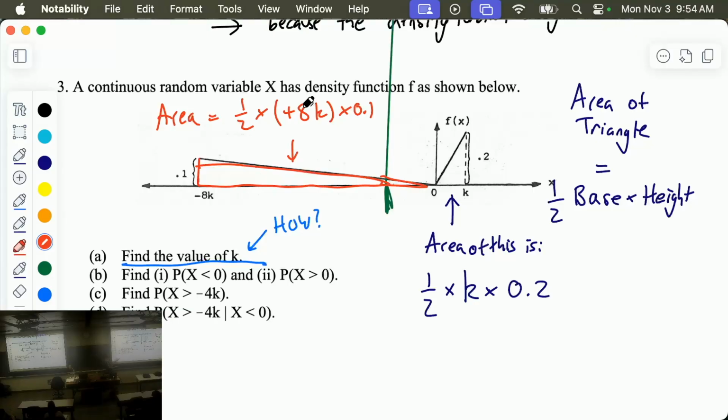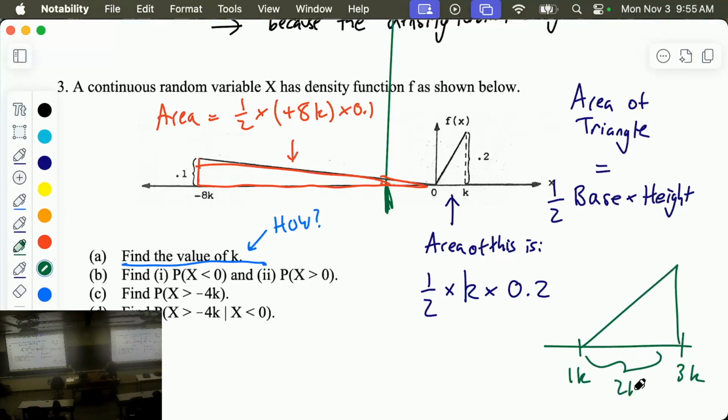In general, you have to keep your head on straight. This one's nice because it starts at 0. Maybe there's some other problem where it goes from like 3k to 1k. And then you have to know that this difference is 2k. So you have to be able to do basic distances on the number line, which is a thing you have to know. All right, and then, yeah, what did you do for?